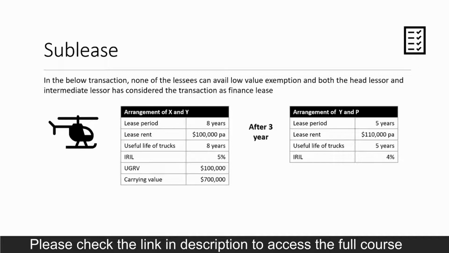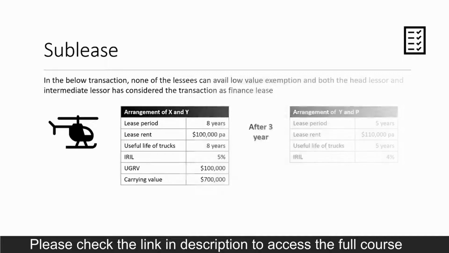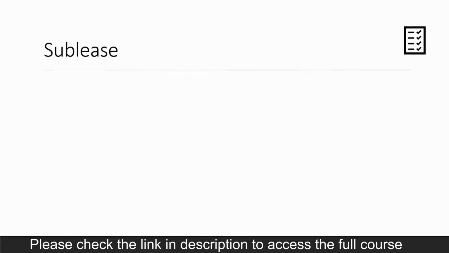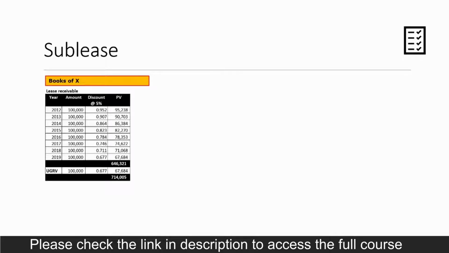Let's first take the arrangement between X and Y wherein the lease period is 8 years, lease rent is 100,000, useful life of the helicopter is 8 years, IRIL is 5%, unguaranteed residual value is 100,000 and the carrying value is 700,000. So first X and Y need to compute the lease liability and lease receivable. In this table, lease receivable for X is computed based on the PV of future lease rental of 100,000 per annum at a discount rate of 5% for 8 years.